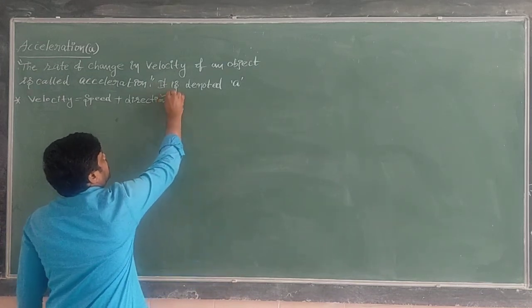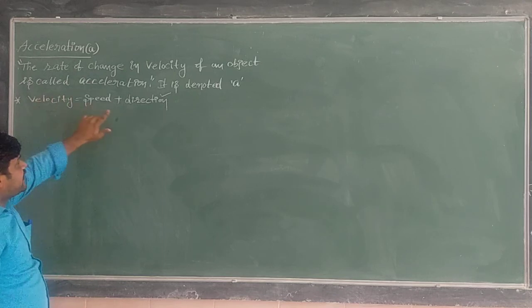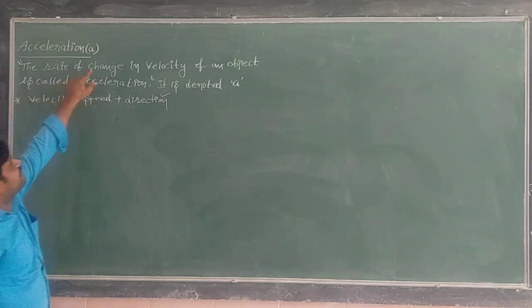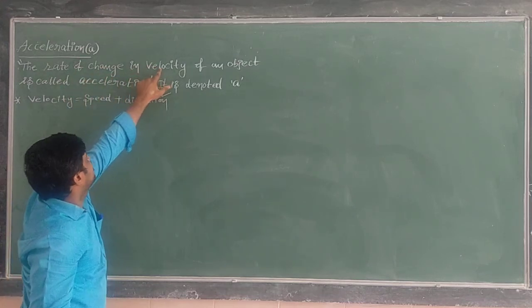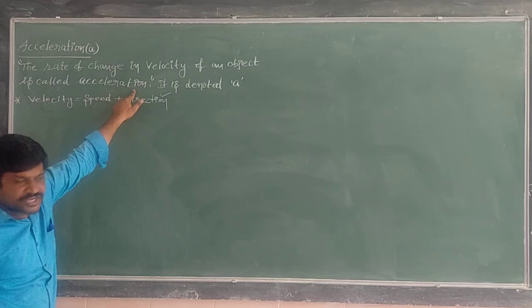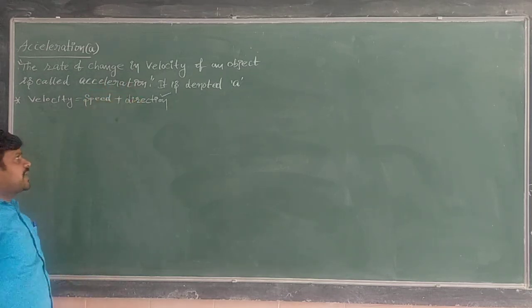If the direction is changing, the velocity of the body is changing. If the velocity of the body changes, then the body is said to be moving with an acceleration.